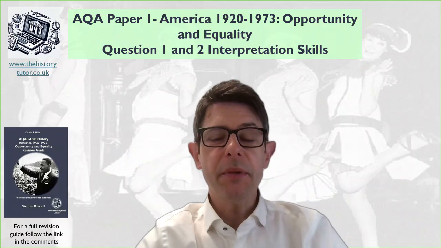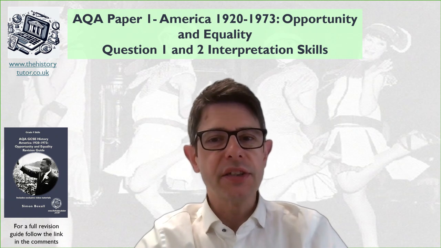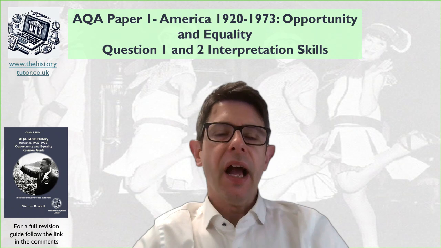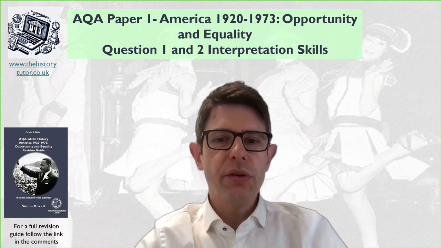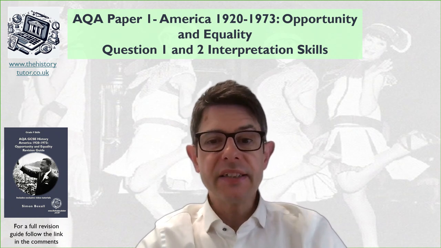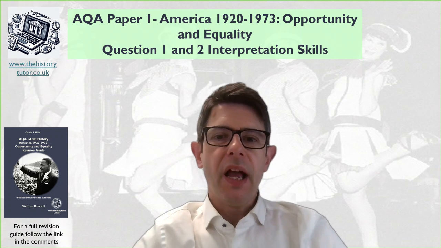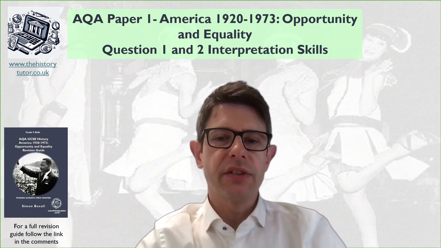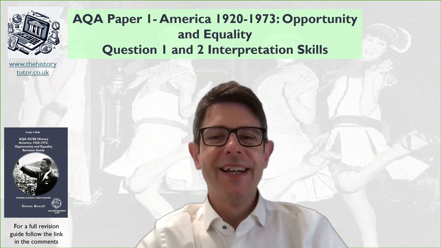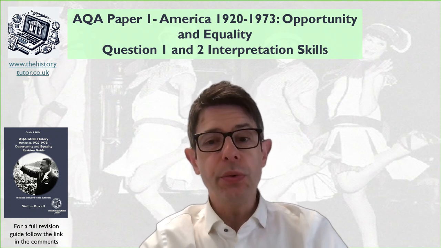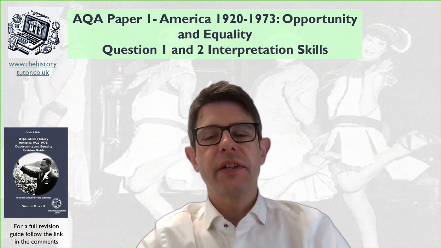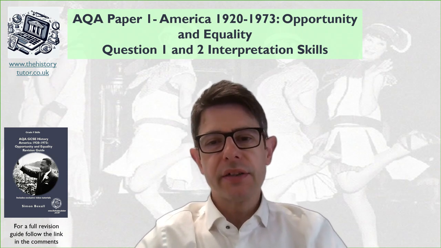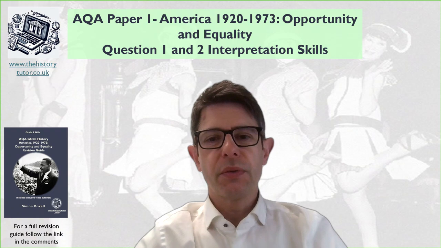So the AQA exam has 3 interpretation questions on paper 1, particularly for this America topic and topics like Russia and Germany. In these questions there are 2 questions about the message within the interpretation, what message it has, and then why it has this message, and then question 3, which interpretation is most convincing. So in this lesson we're going to look at questions 1 and 2 whilst revising and understanding our knowledge of women in the 1920s. So firstly, let's have a little reminder of our knowledge of women in the 1920s with a little quiz.